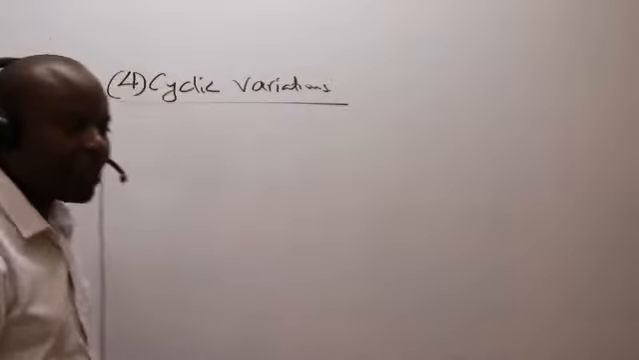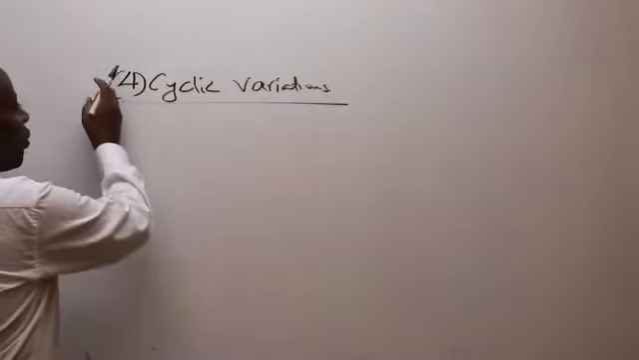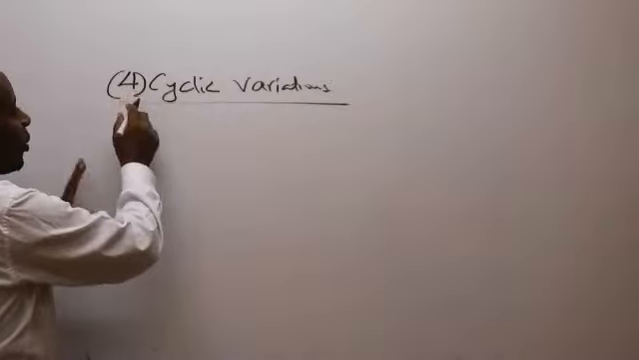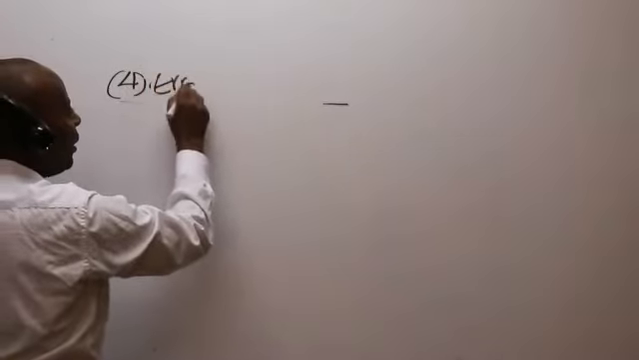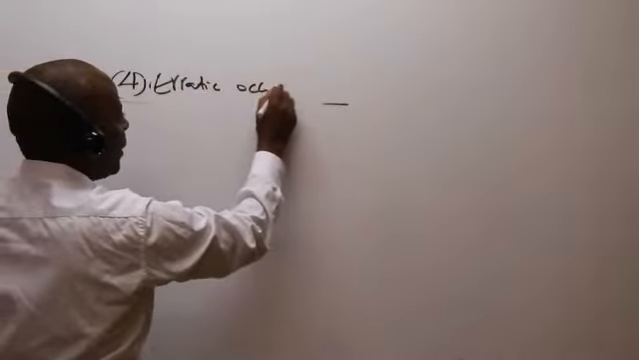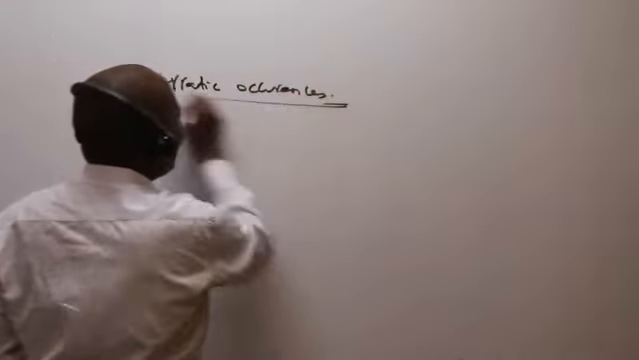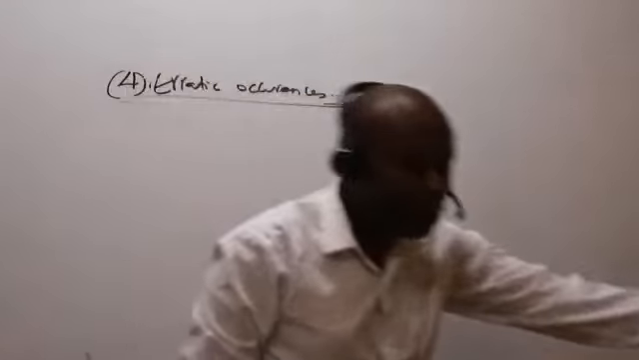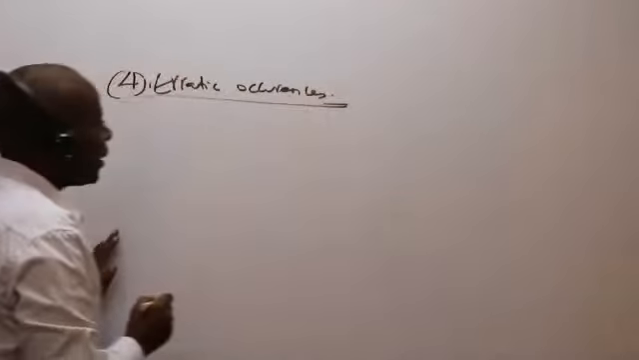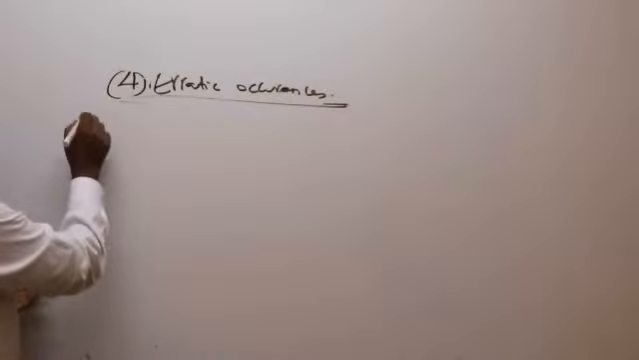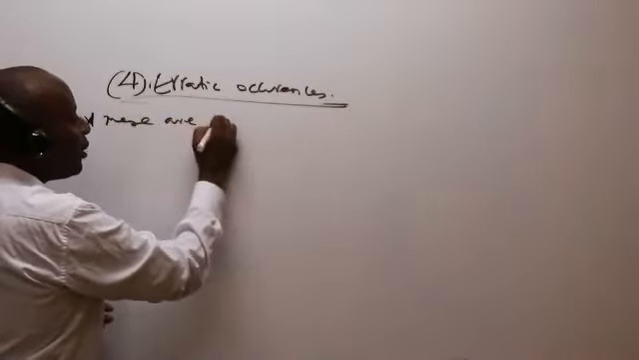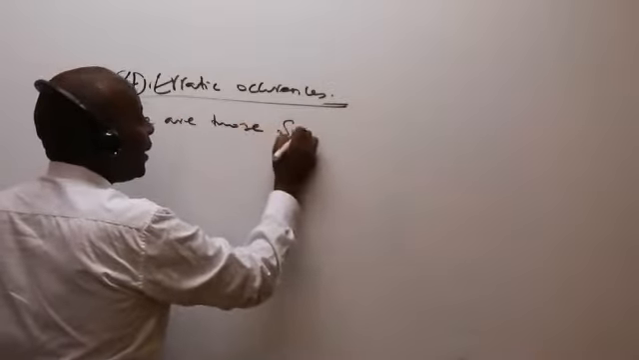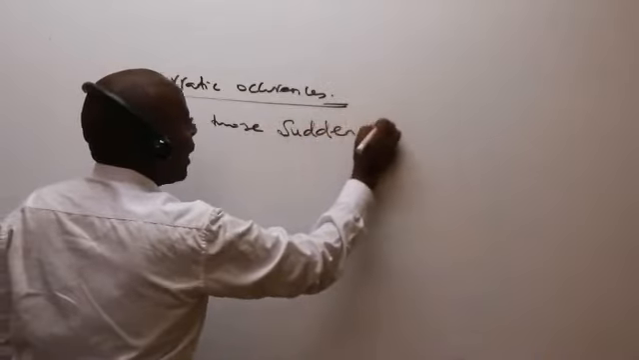So cyclic, at least that you have been able to understand. So we go to the fourth one. The fourth one is not cyclic. The fourth one is supposed to be erratic occurrences. So erratic occurrences, ladies and gentlemen, are which ones here? Erratic occurrences, what you're supposed to know is that these are those sudden changes